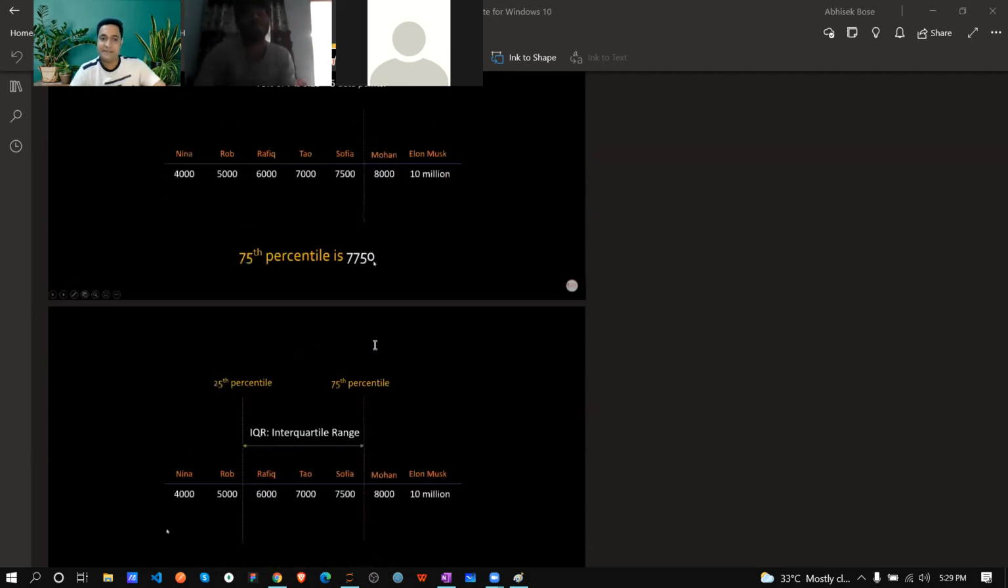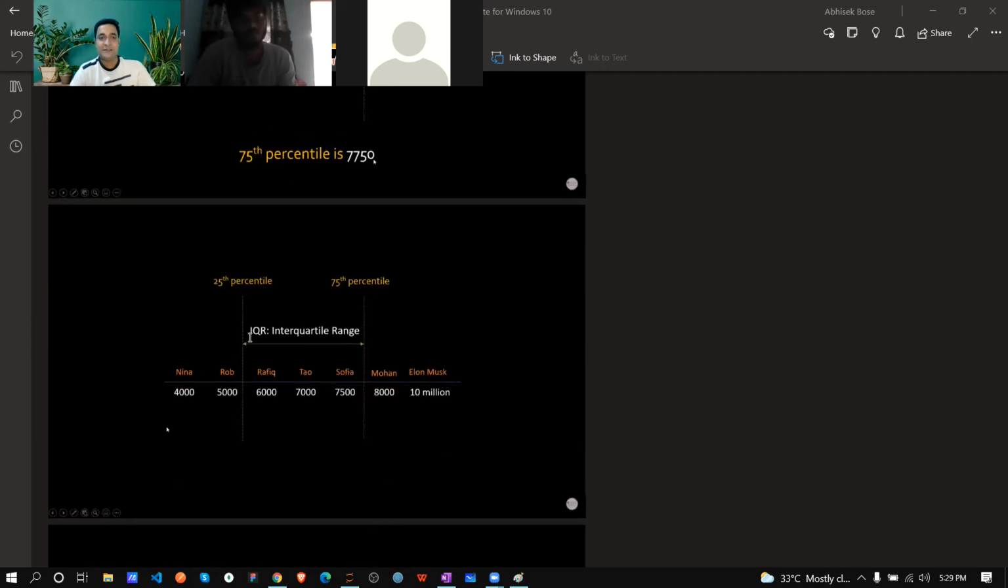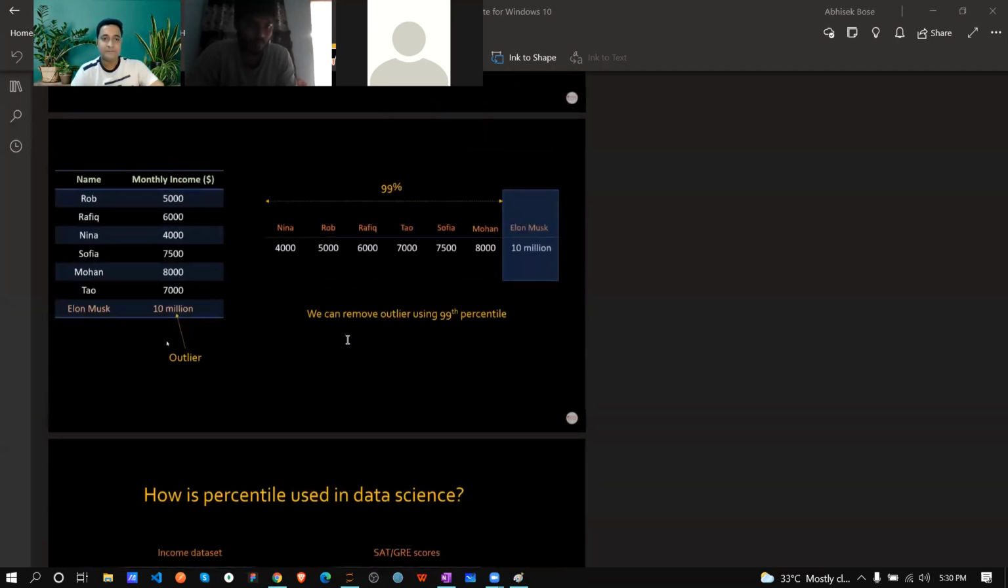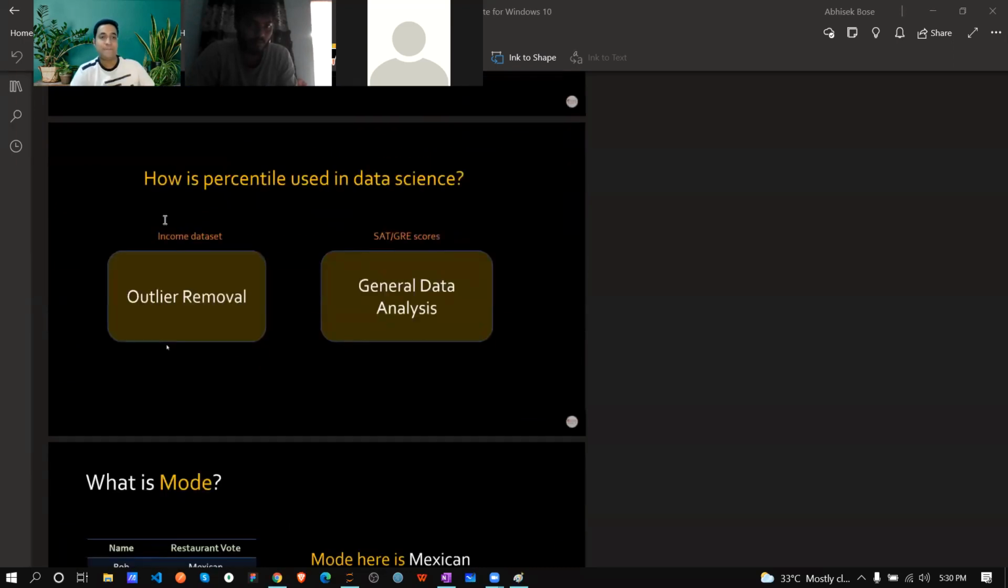Same way, the 75th percentile. Now, there is one term called IQR, the interquartile range. Whatever comes in between the 25th percentile and the 75th percentile, that range is called the IQR. That is also very helpful. Percentile is used again for outlier removal, because based on the IQR formula you can easily remove outliers, like we already saw in standard deviation, or in general data analysis.